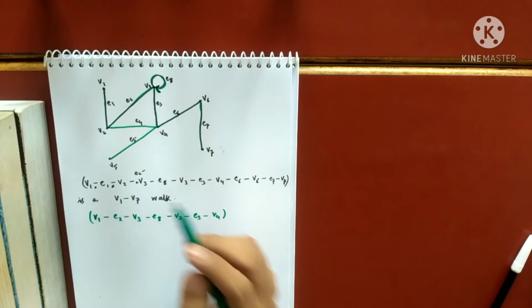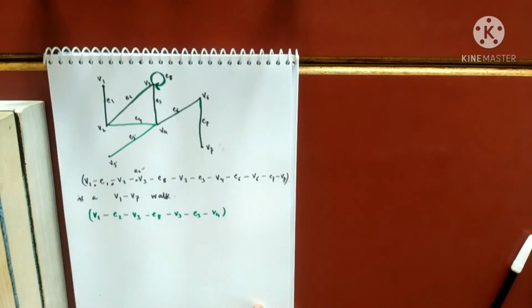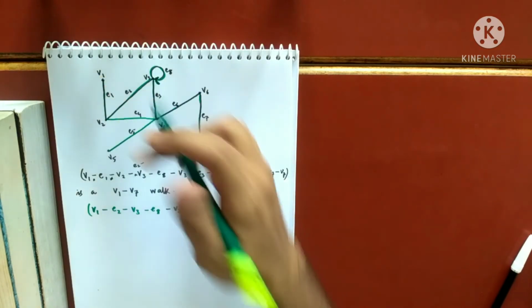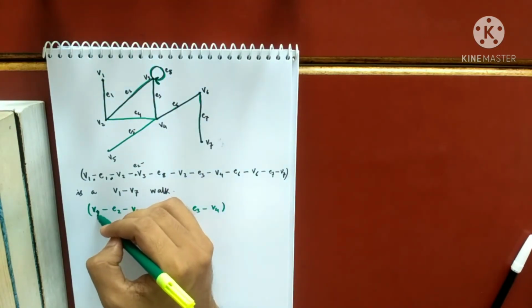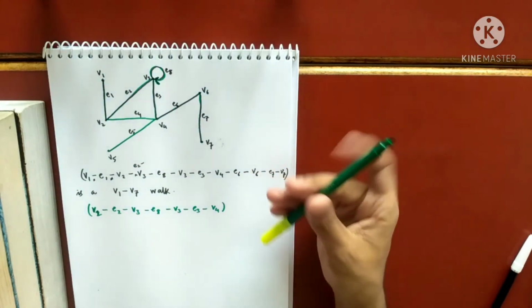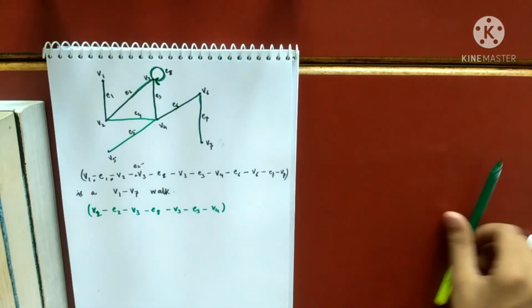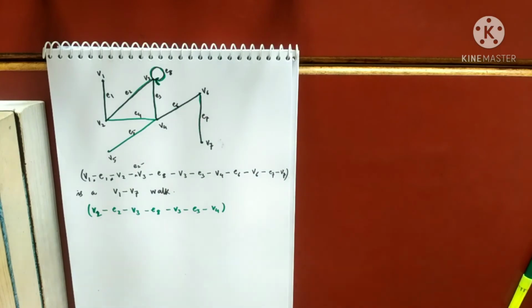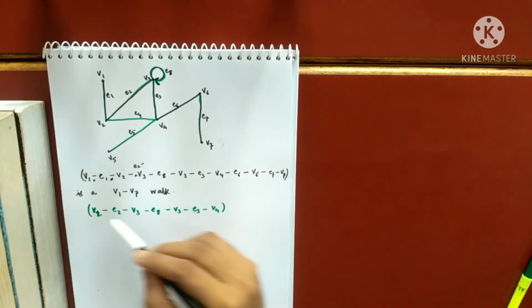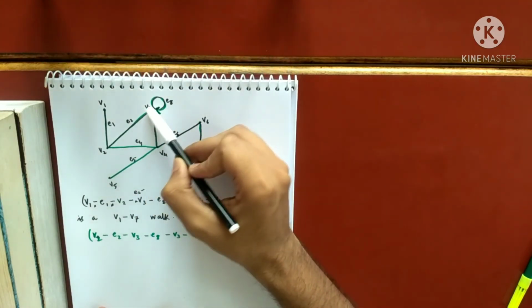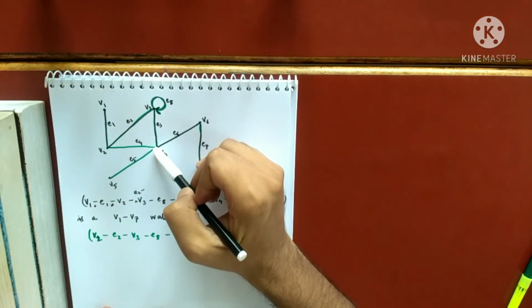So this is a walk from V2 to V4, as you can see. I'm going from here, and then coming back to V4.